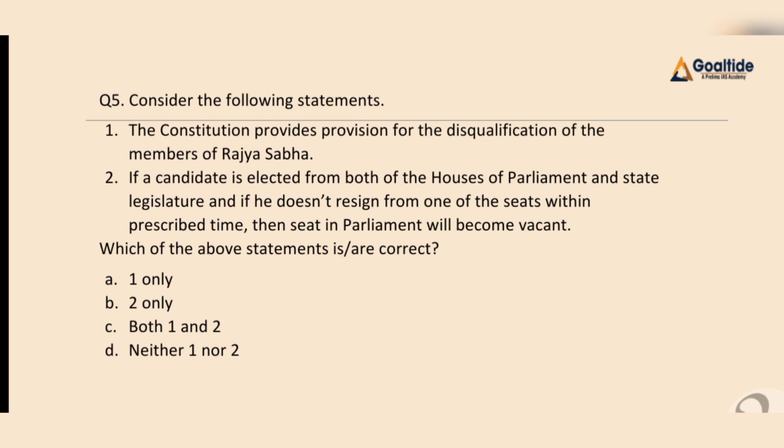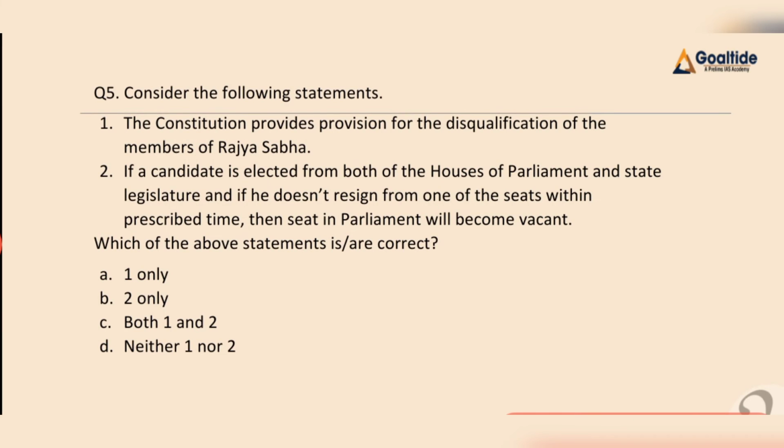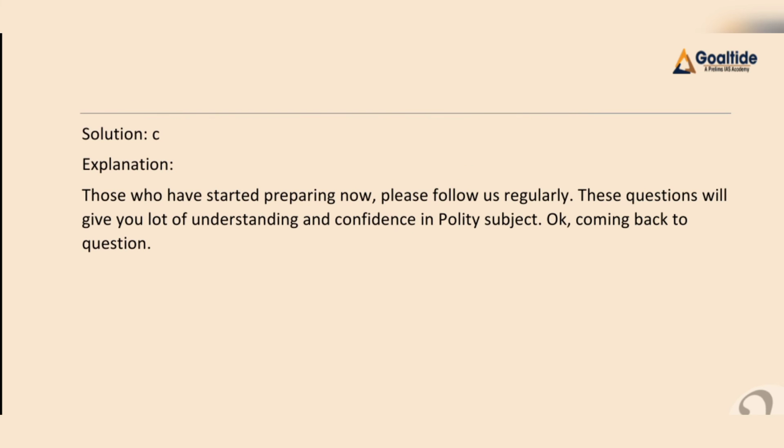Now question number 5. Consider the following statements. First, the Constitution provides provision for disqualification of members of Rajya Sabha. Second, if a candidate is elected to both a house of the parliament and a state legislature, and if he doesn't resign from one of the seats within the prescribed time, then his seat in parliament will become vacant. We have to find out which of the above statements is correct. Options: A 1 only, B 2 only, C both 1 and 2, D neither 1 nor 2.